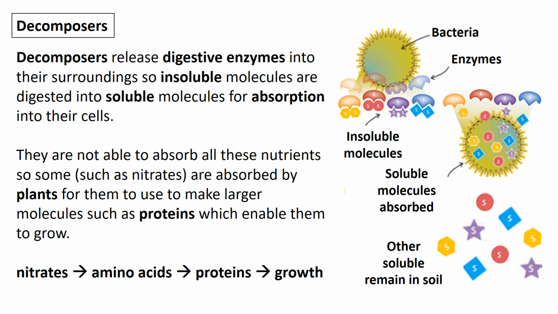So decomposers play an essential role in maintaining food chains and webs and making sure that we have enough biomass at the start of all of our pyramids of biomass.